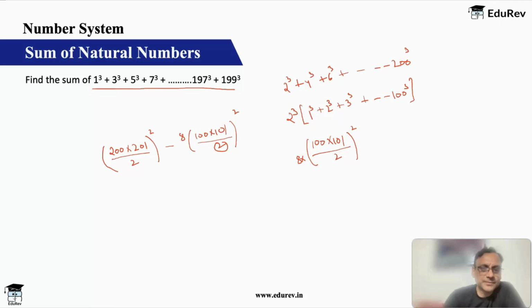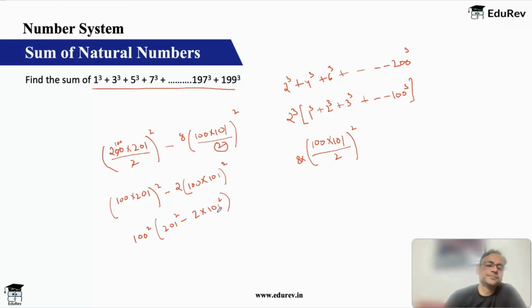So let's simplify this a bit. Here also 2 will cancel this 100. So you can see 100 square is common in both. So 100 square I can take out. So I'll have 201 square minus 2 into 101 square. That is what I'll get. Okay, so I think this is good enough. No need to solve it further. This gives you the answer for this question.